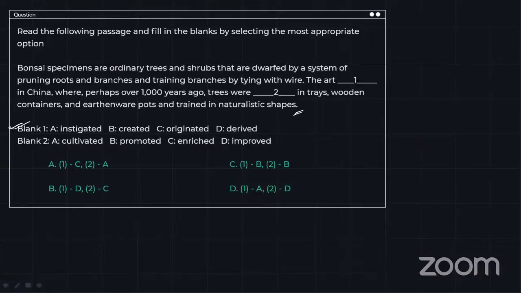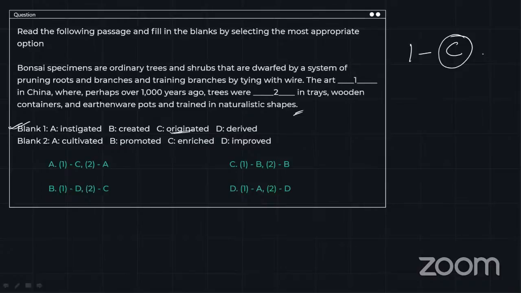What do you think can fit over here? The art dash in China. Whenever we see that something has been started in a place, we always say the origin. All right, it originated in China. So we are going to use the word originated. That is, for first blank, we are going to use the option C. All right, that means the art originated in China. That means the art began in China.